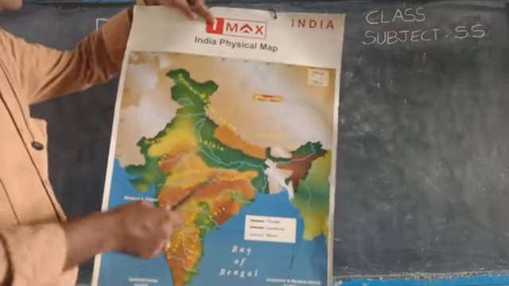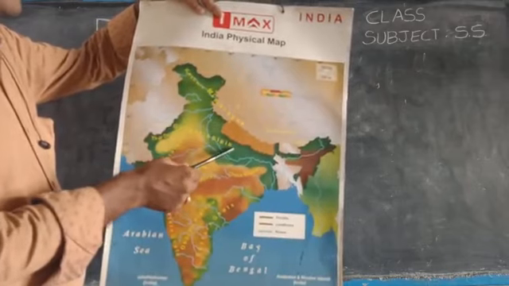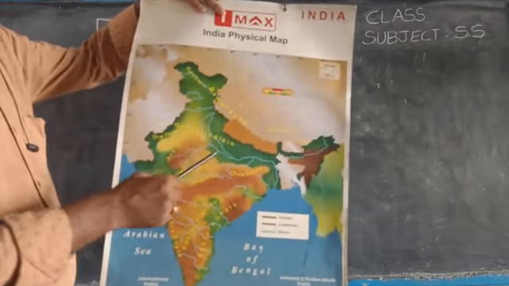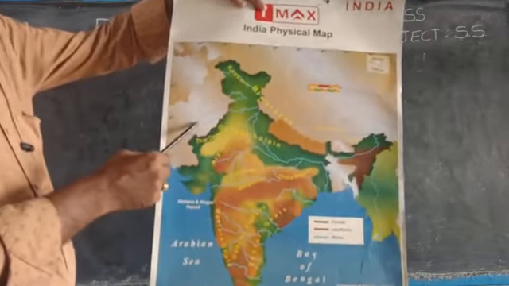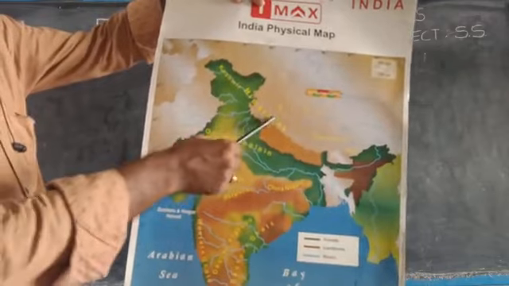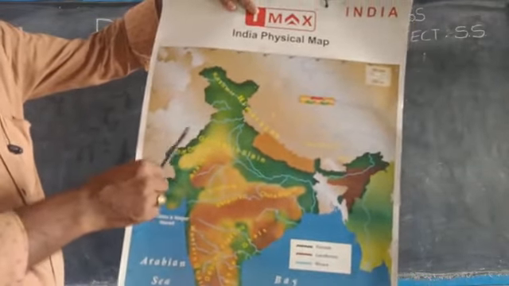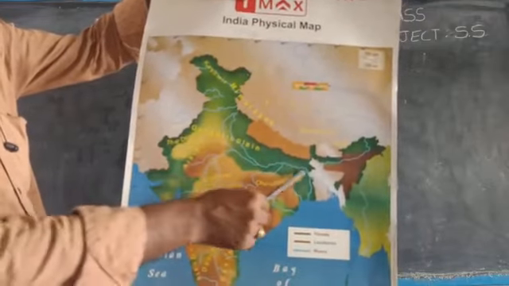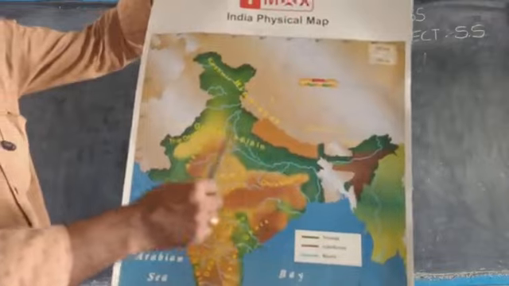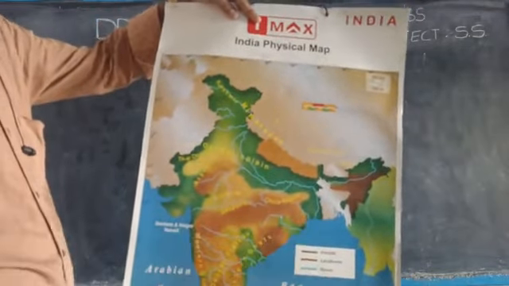Okay, children. And if you see, to the south of the Himalayas, we have the Indo-Gangetic Plain. Indo means regarding Indus. The Indus River is flowing like this. You can identify the blue color. Its tributaries are there like this. This is the Ganga River and its tributaries are like this. So the plain area formed by the Rivers Indus and Ganga is called the Indo-Gangetic Plain.